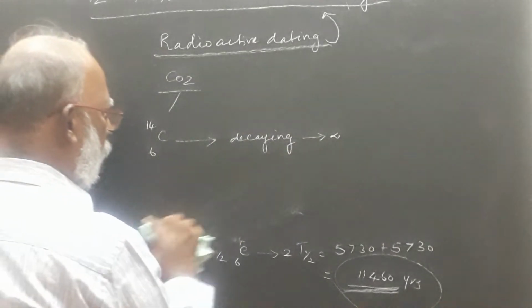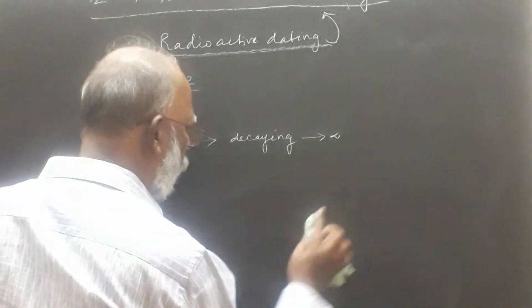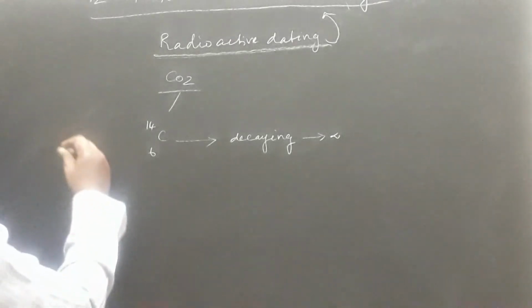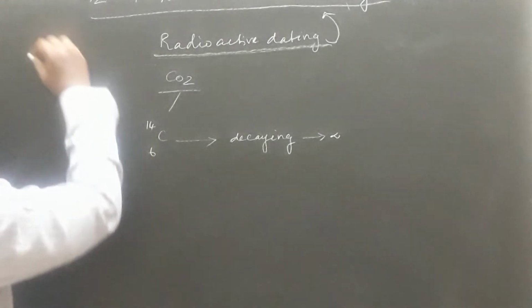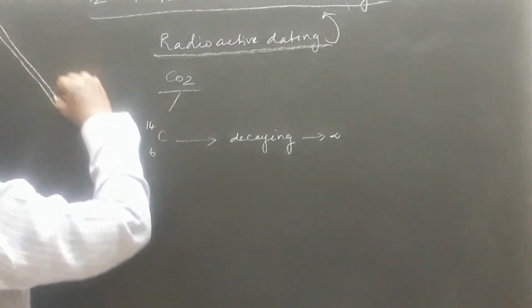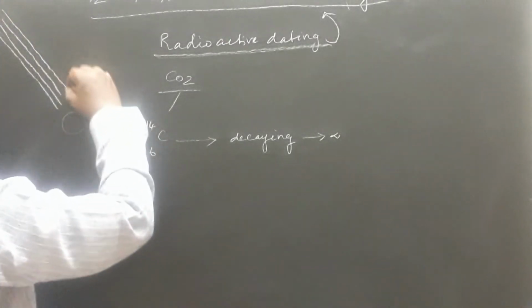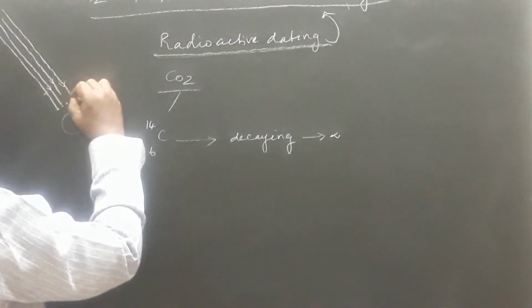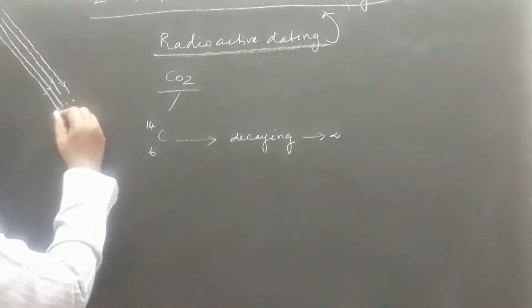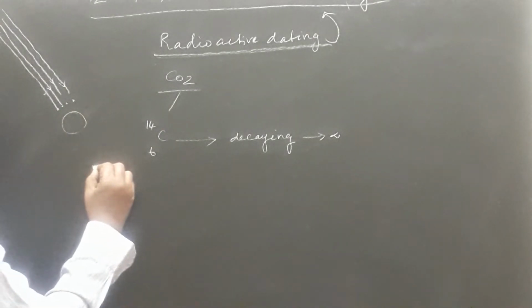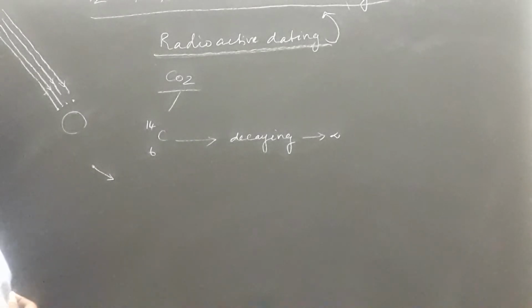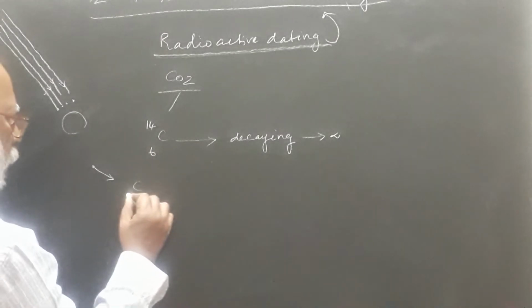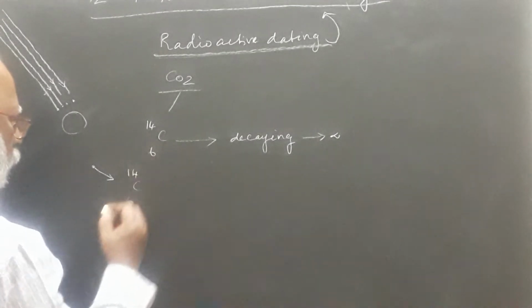Now, the carbon 6C14 is continuously decaying. Apart from that, from the earth's surface, there may be cosmic rays from the cosmos hitting the molecules available in the atmosphere, so that the atoms are split into more particles and form a carbon isotope, carbon 14 isotopes.